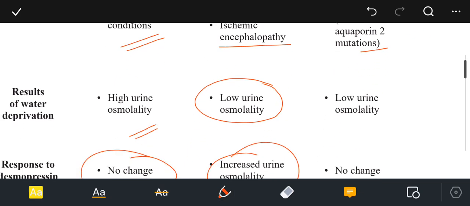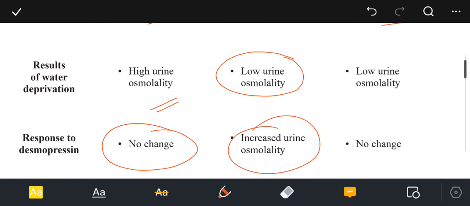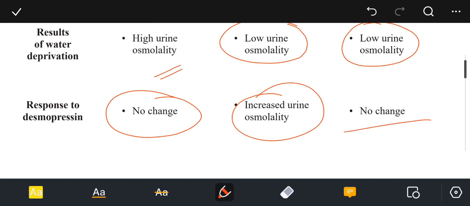Then we have the results of water deprivation. If we do the water deprivation test, there will be low urine osmolality. Response to desmopressin is that there will be no change.